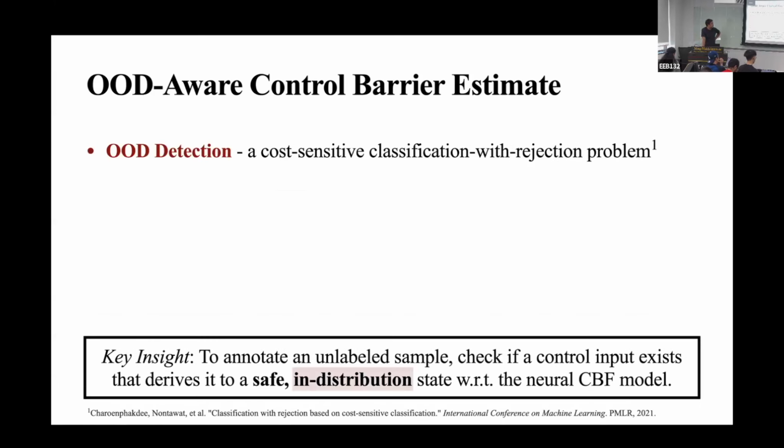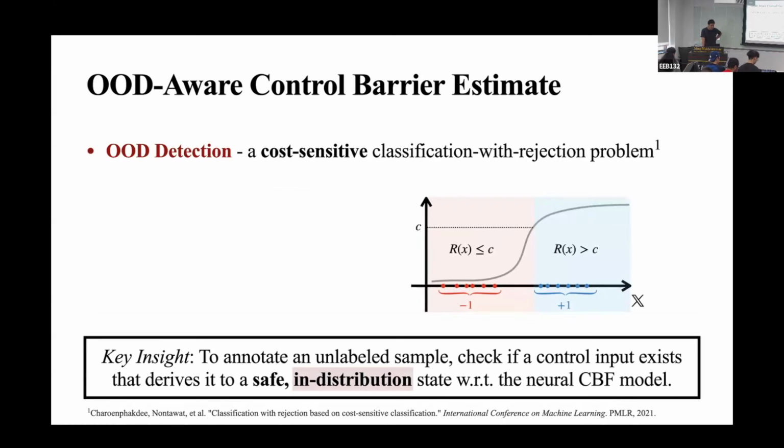Implementation-wise, we followed earlier work on cost-sensitive binary classification with rejection to do the OOD detection. More specifically, the cost-sensitive classification assigns distinct misclassification costs using thresholds.